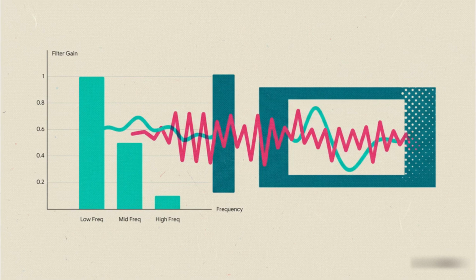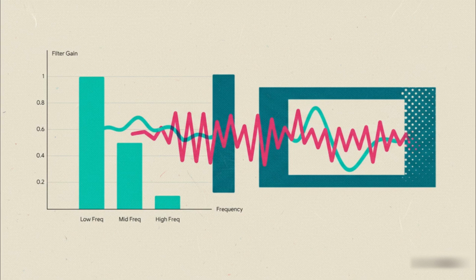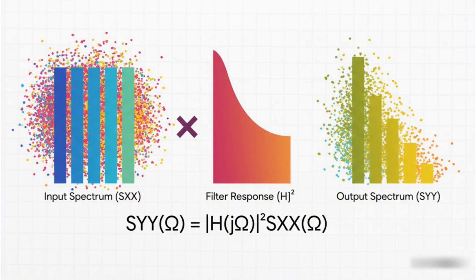We get to design its shape. This particular stencil here is a low-pass filter. See how it has big openings on the left for the low frequencies to get through, but it pretty much blocks all the high frequencies on the right. And here's where the magic really happens. And it's all down to this surprisingly simple math.